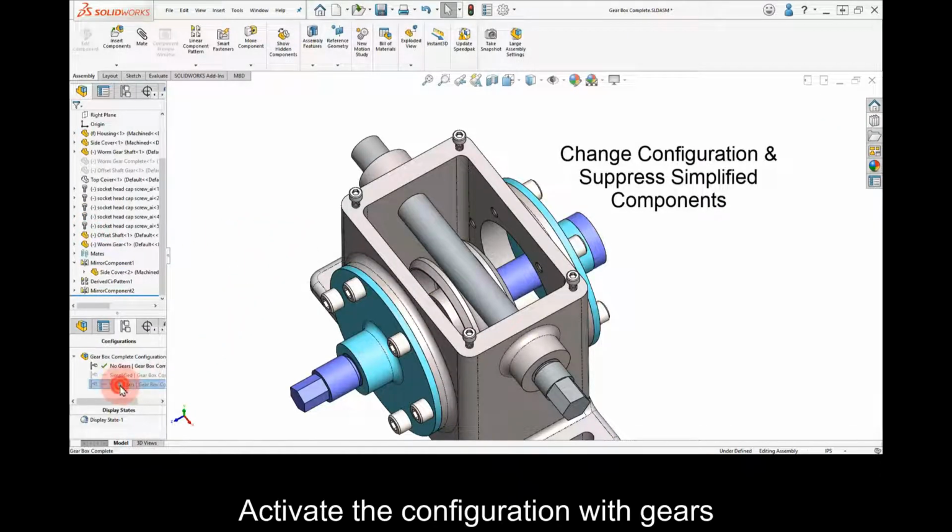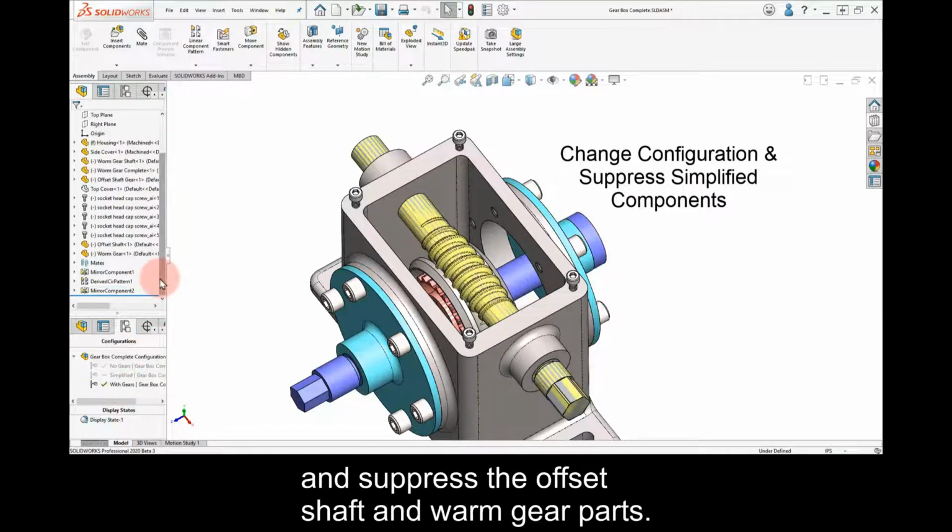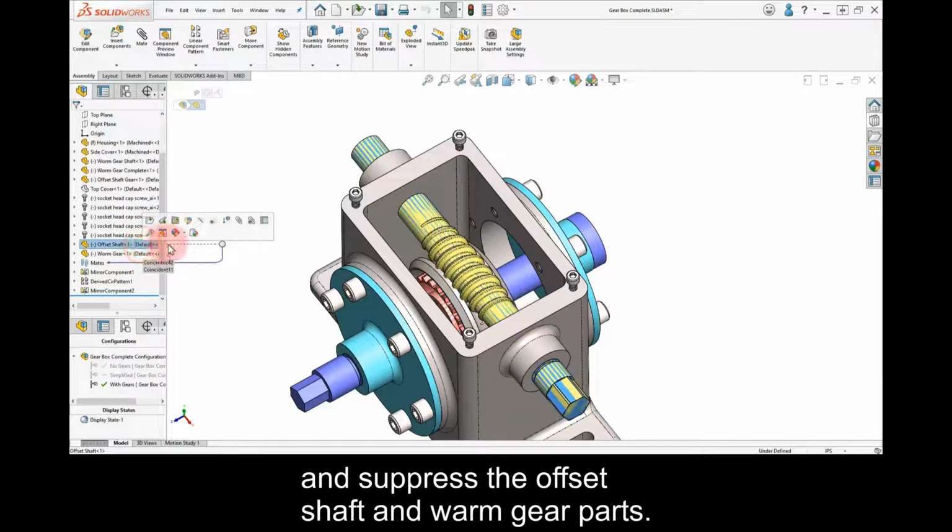Activate the With Gears configuration and suppress the offset shaft and Worm gear parts.